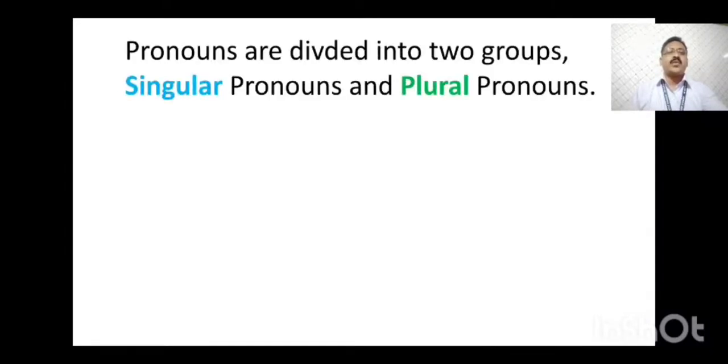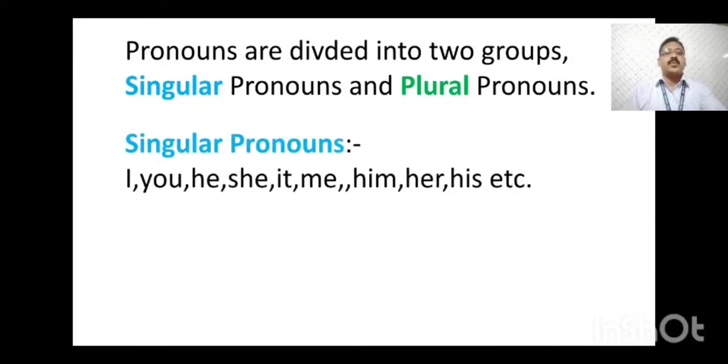Pronouns are divided into two groups, singular pronouns and plural pronouns. It means we can use one pronoun for a singular noun and another pronoun for a plural noun. Singular pronouns are I, you, he, she, it, me, him, her, his, etc. If the noun is one or singular, we have to use these pronouns.